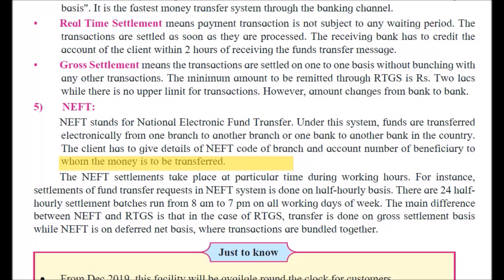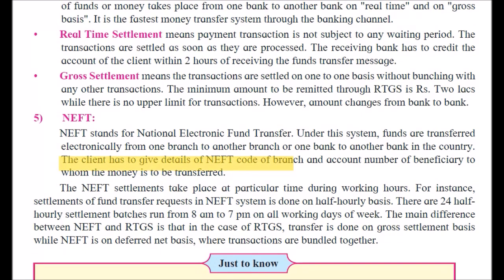So, timings for NEFT. One important feature of this method is that funds are transferred in batches that are settled in half-hourly time slots. The fund transfers are processed in 12 batches between 8 a.m. to 7 p.m. on weekdays, and 6 batches between 8 a.m. to 1 p.m.